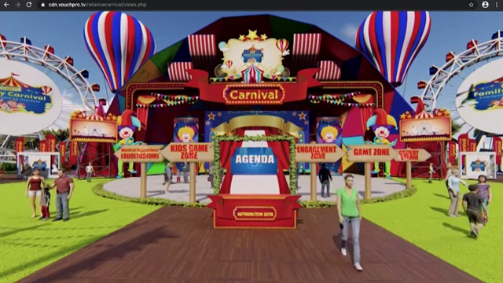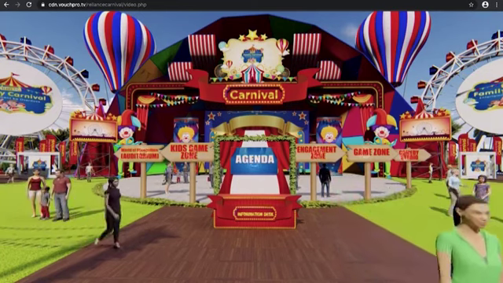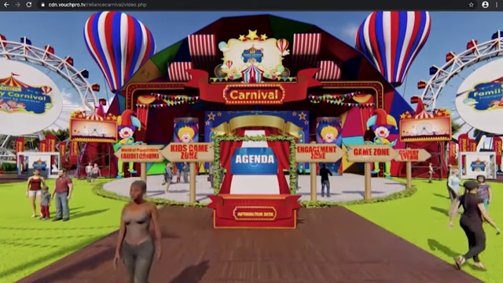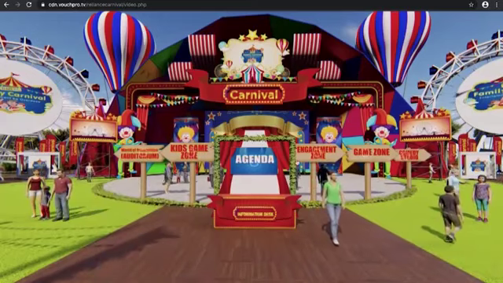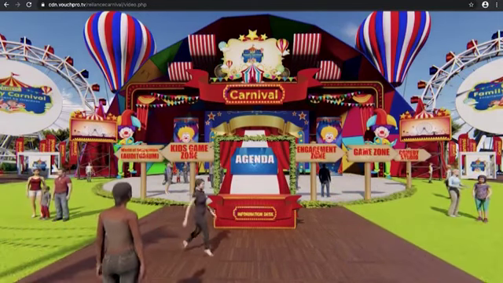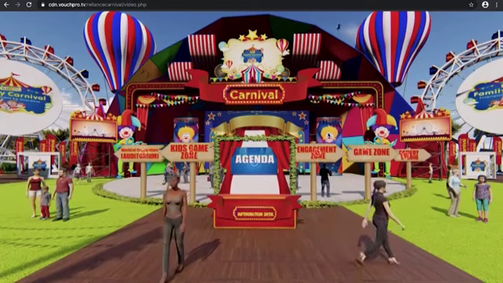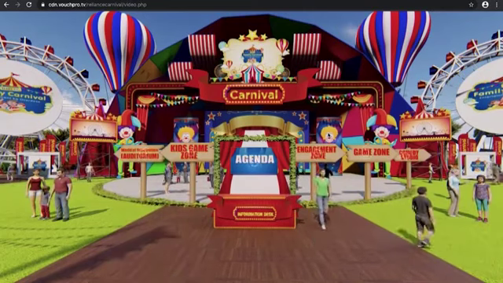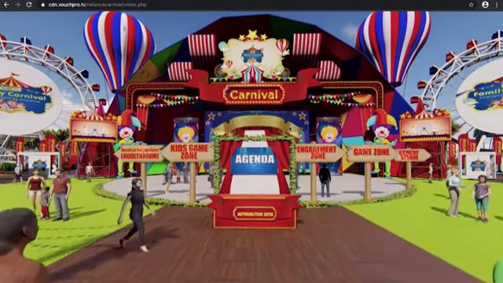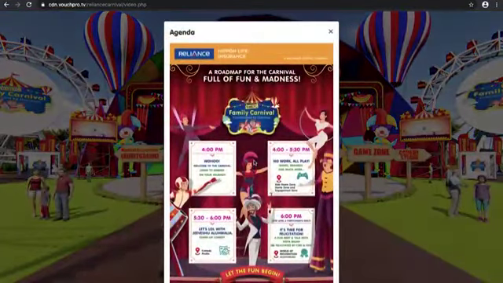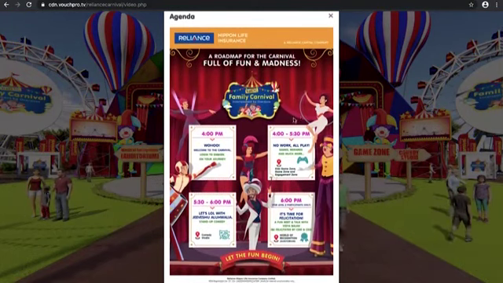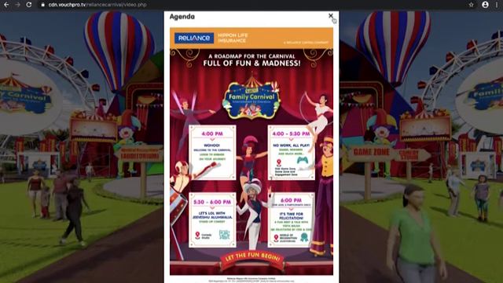You have now reached the lobby area of the carnival. Spend a few seconds here to see the various attractions for you and your family to explore. At the event lobby, you will see a hotspot on all clickable areas like the game zone, kids zone, engagement area. Follow them to move around. We have ensured that you have a fun-filled evening. So to get a detailed view of what's lined up for you, click on the hotspot titled Agenda. Once you are through with the agenda, we are sure you will be absolutely excited and explore them all.